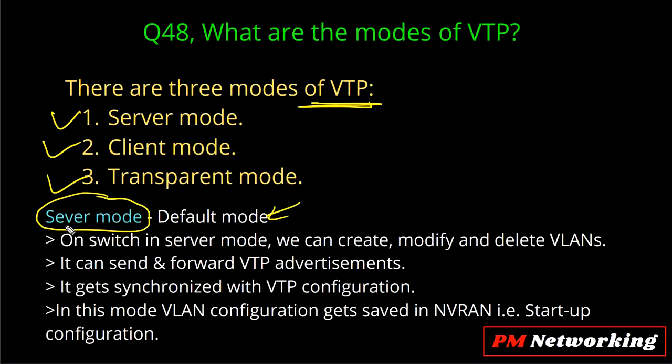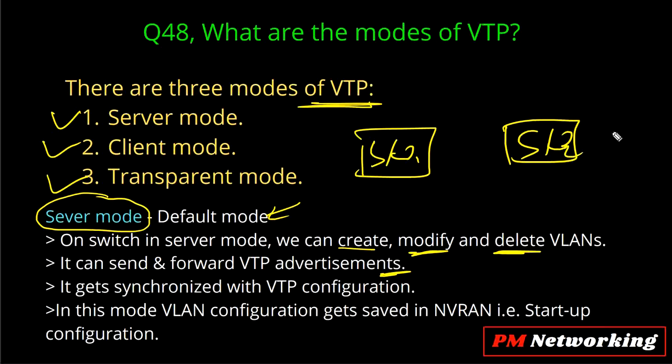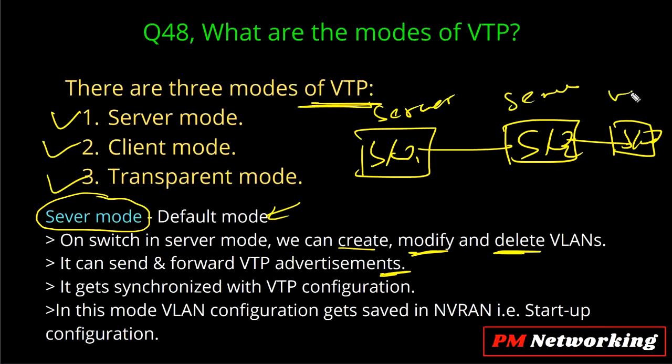In this mode, you can create VLANs on the switch. In server mode, we can create VLANs, modify VLANs, and delete VLANs. It can send and forward VTP advertisements. Suppose we have some switches in my network, switch 1, switch 2, switch 3, and by default the VTP mode is server mode.